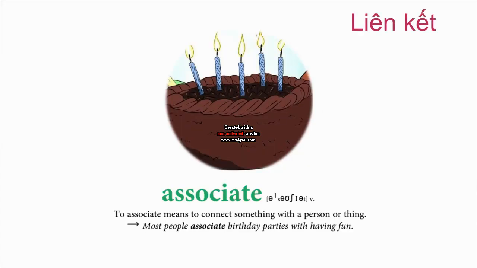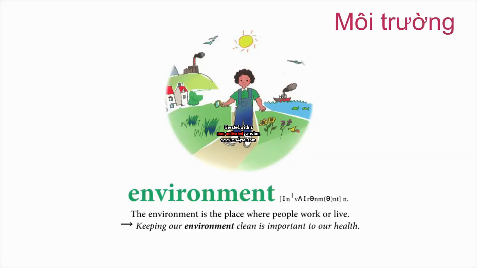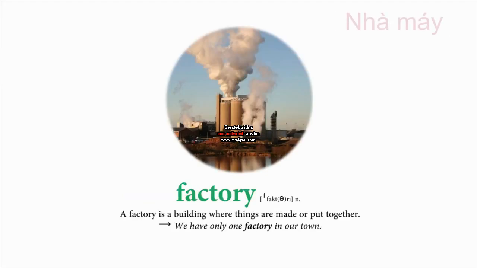To associate means to connect something with a person or thing. Most people associate birthday parties with having fun. Environment. The environment is the place where people work or live. Keeping our environment clean is important to our health. Factory. A factory is a building where things are made or put together. We have only one factory in our town.